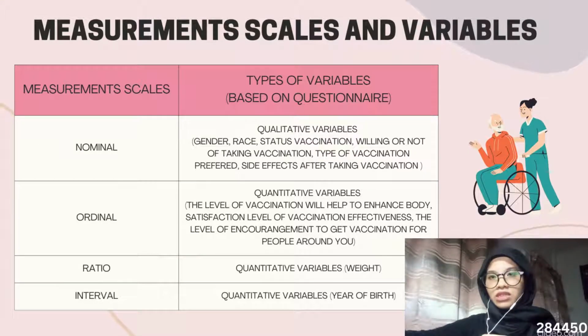And the third measurement scale is the interval scale. The type of variable is quantitative variable. The example of the question that we use is the weight. And the last measurement scale is ratio, and the type of variable is quantitative variable. And the example question that we use is the year of birth.